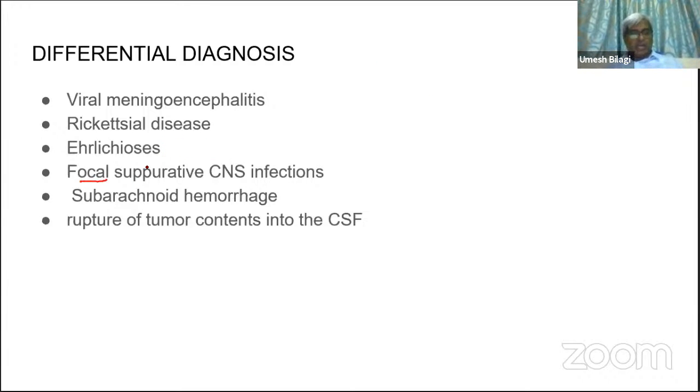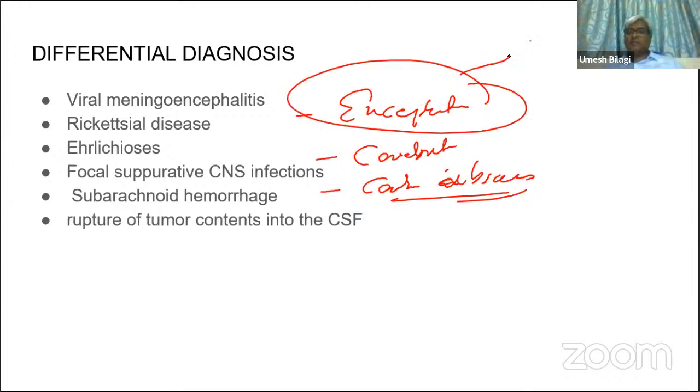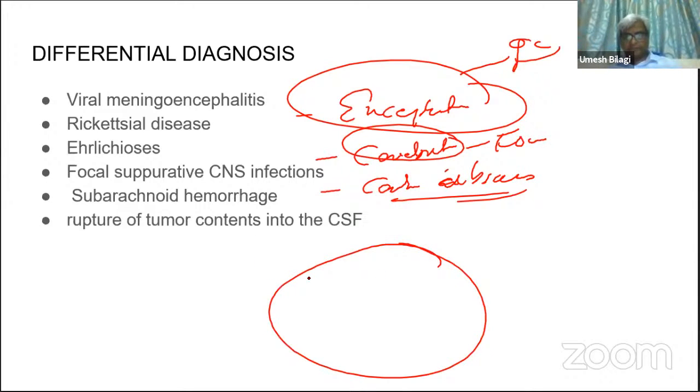And I forgot to discuss the difference between encephalitis, cerebritis, and cerebral abscess. So, what is encephalitis? Generalized inflammation of the brain. Cerebritis is focal. See, this is a brain. In encephalitis, everything is involved.